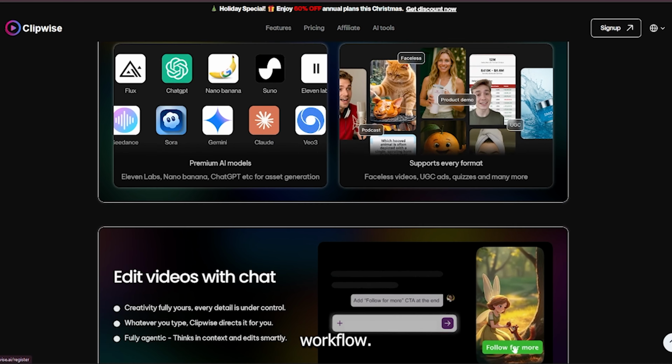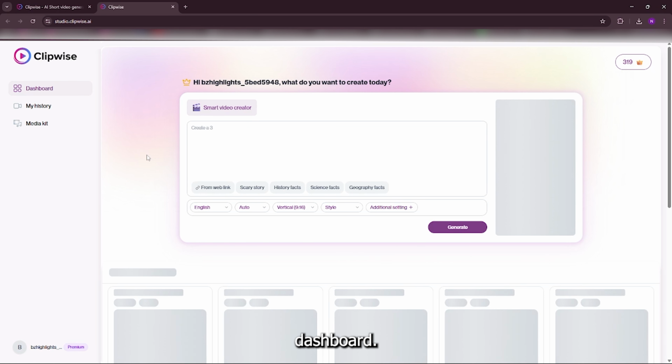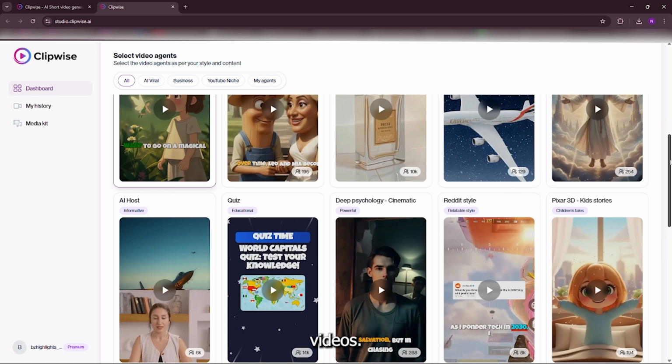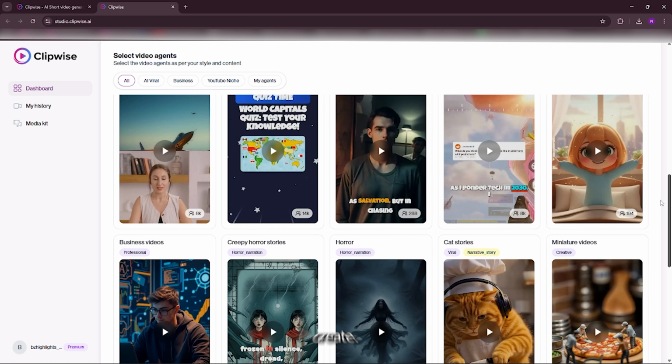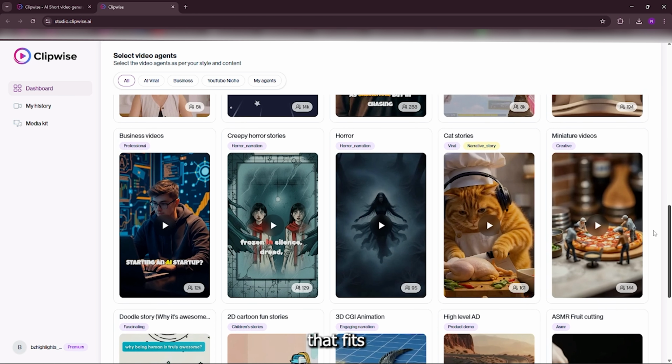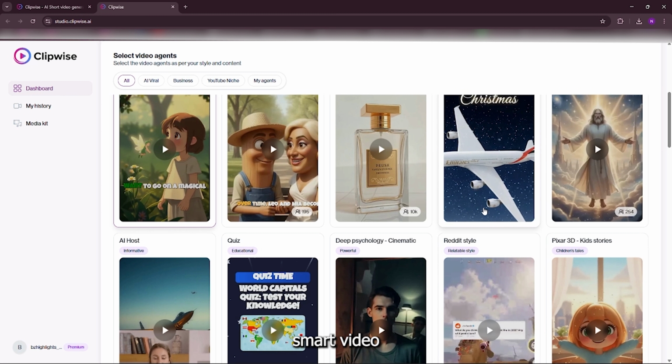This is Clipwise. One tool, one workflow, full videos from a single prompt. Alright, so this is the Clipwise dashboard. This is basically where everything starts. Right here you can write your idea, and as you can see, there are a lot of video agents you can choose from. You've got Italian brand ads, Christmas ads, e-commerce videos, UGC content, and a lot more. Depending on what you're trying to create, you just pick the agent that fits your goal. For this video, I'll keep it simple and go with the Smart Video Creator.